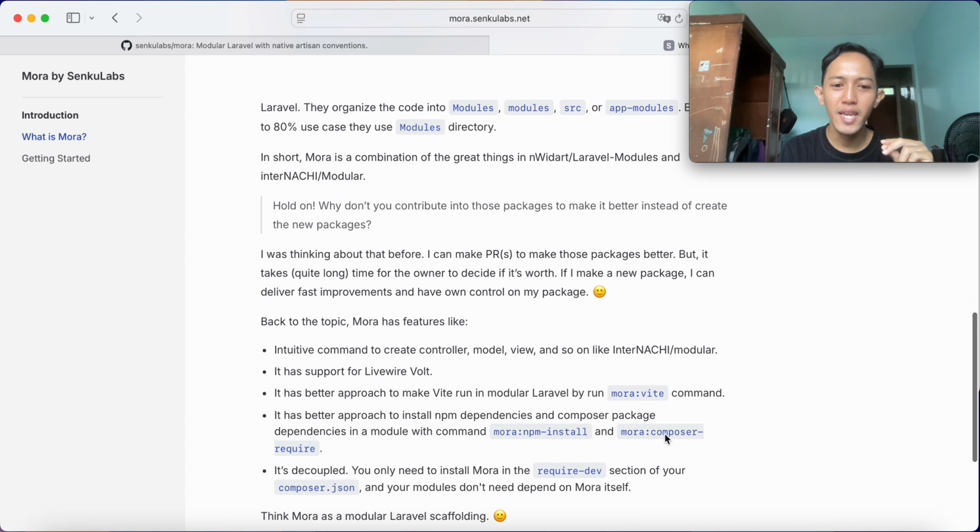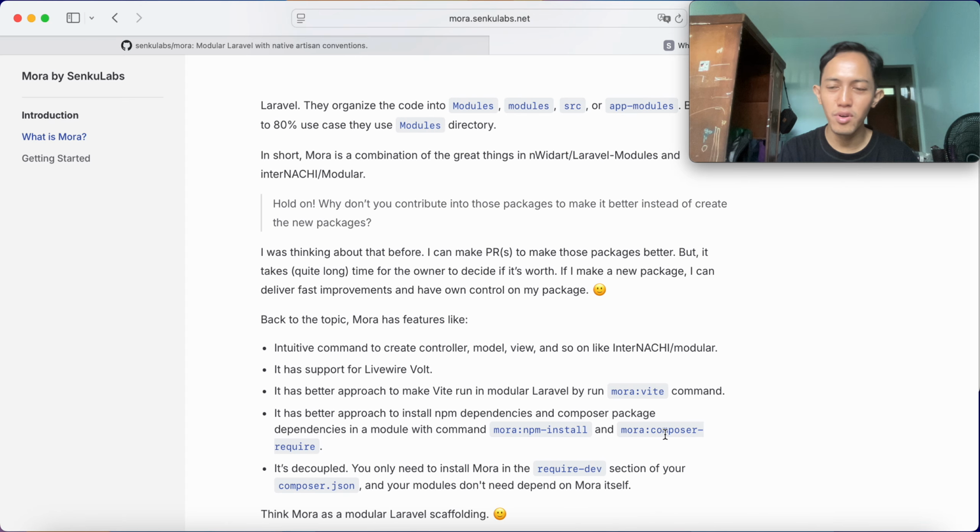It also has a better approach to install npm dependencies and composer package dependencies in a module using Mora npm install and Mora composer require. And also it's decoupled.